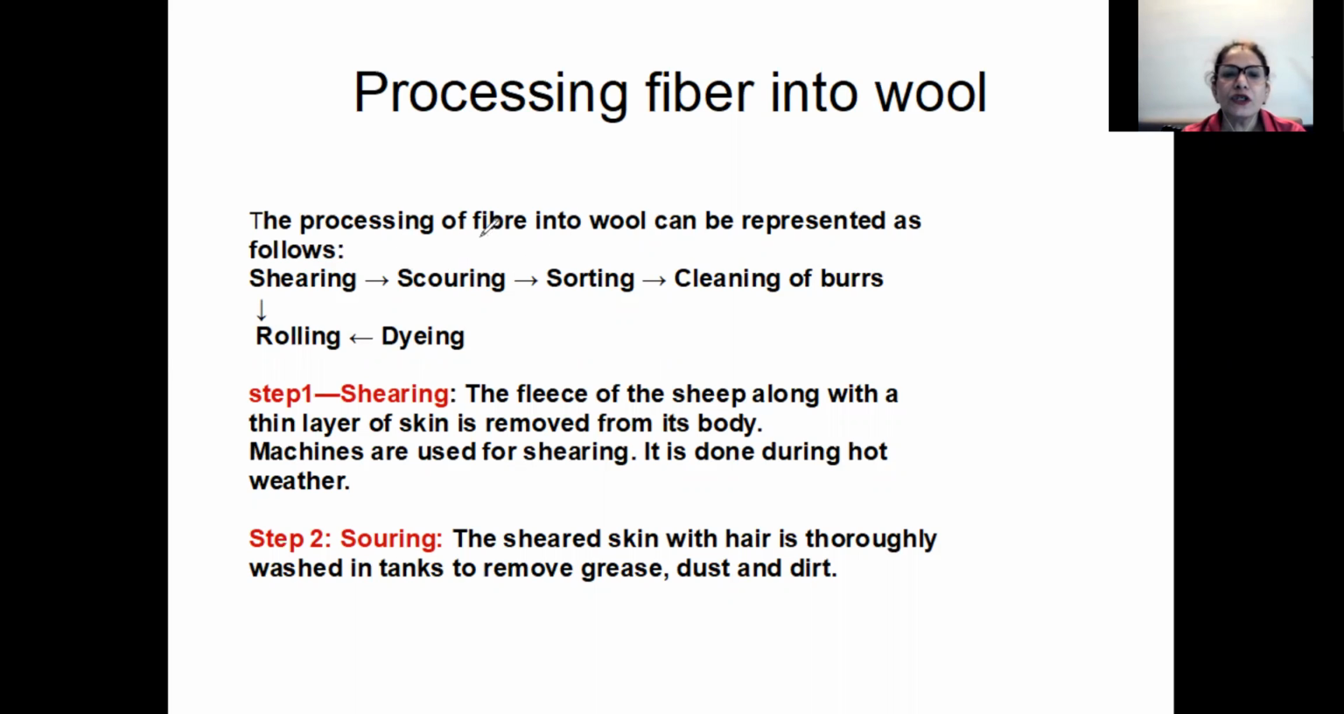So the processing of fiber into wool. Now that is the fiber we have got. What is done to the fiber? That fiber or the fleece is first shaped. So there are various steps. From fiber into wool can be represented by, the first step is shearing, then scouring, then sorting, then cleaning of burrs, then dyeing, and then rolling.